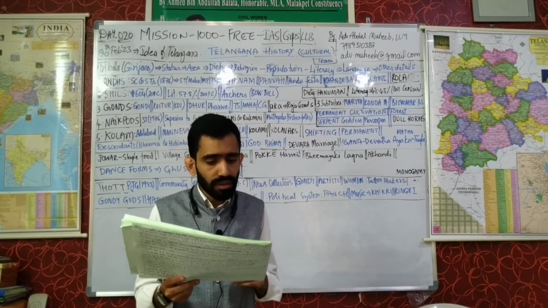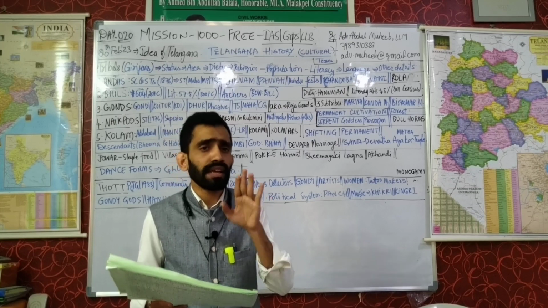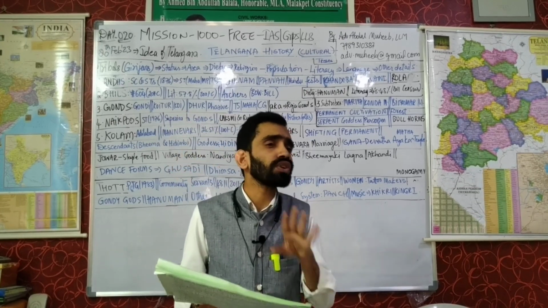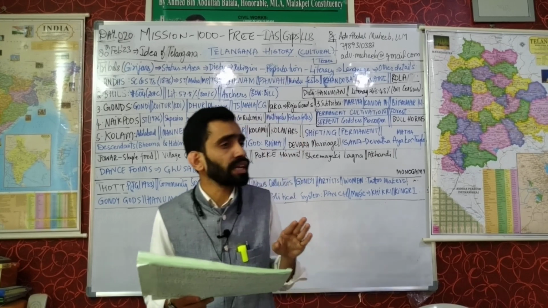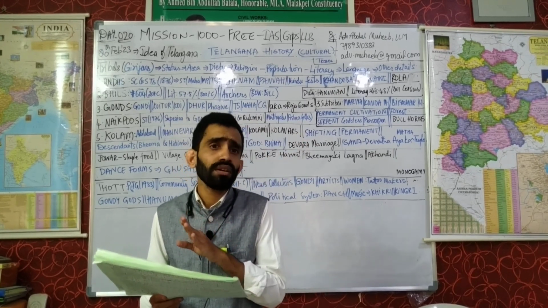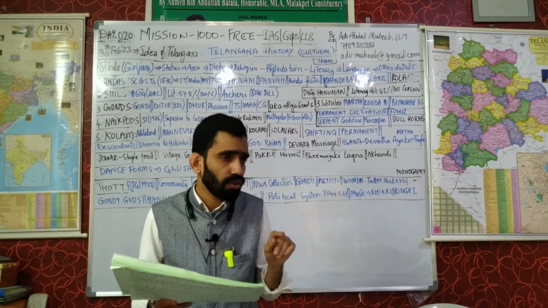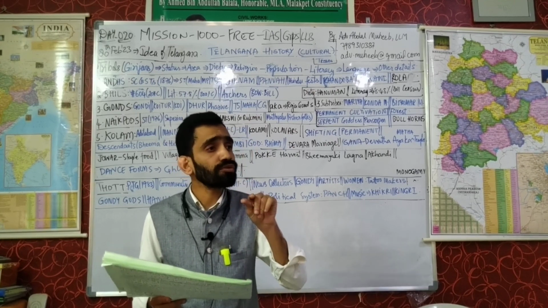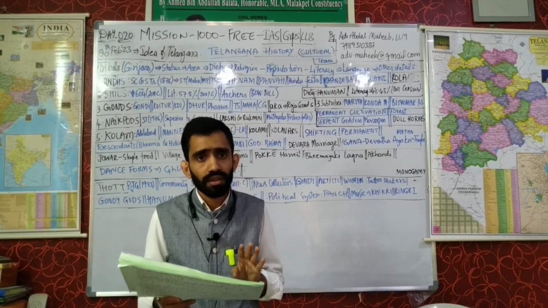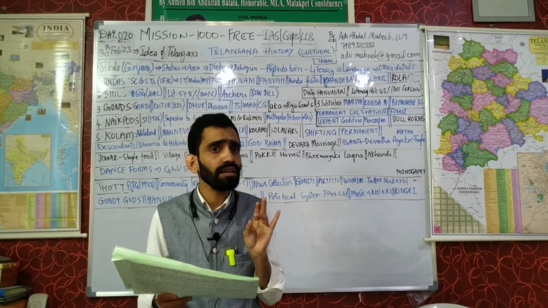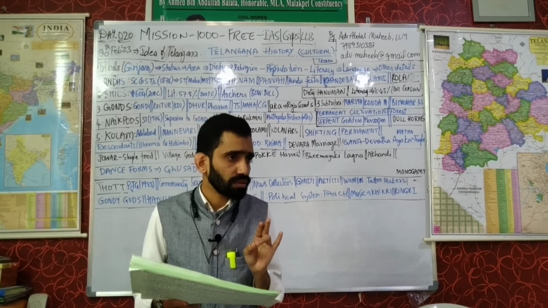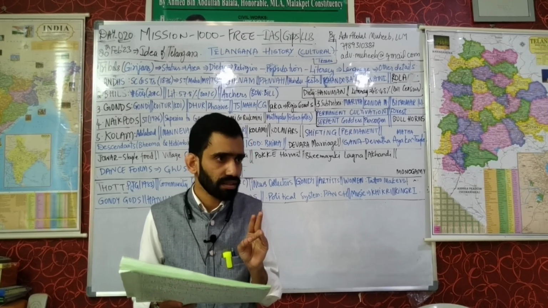Now we have GDP. GDP is calculated at two prices. What are the two prices? GDP at market price and GDP at factor cost. What is factor cost? The cost of the 4 factors of production: land, labor, capital, and entrepreneur, the managerial skills.